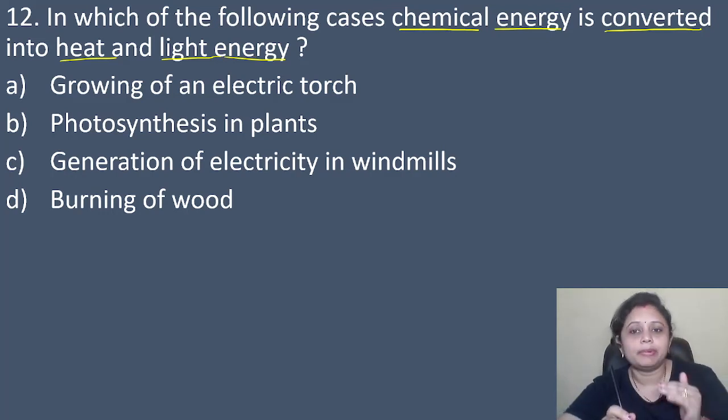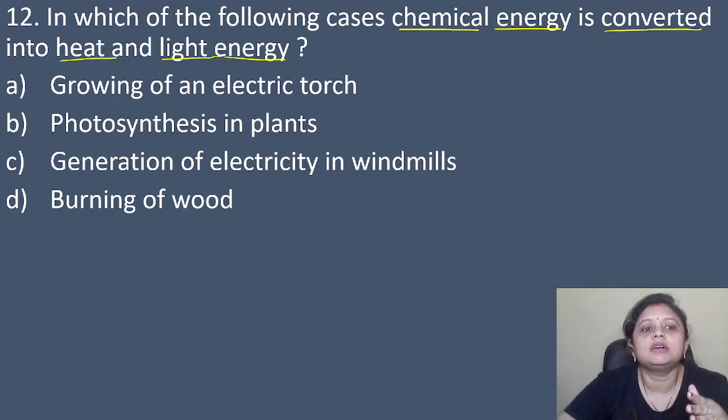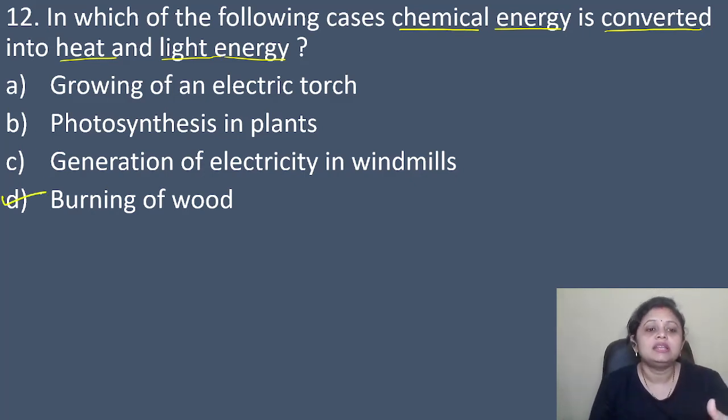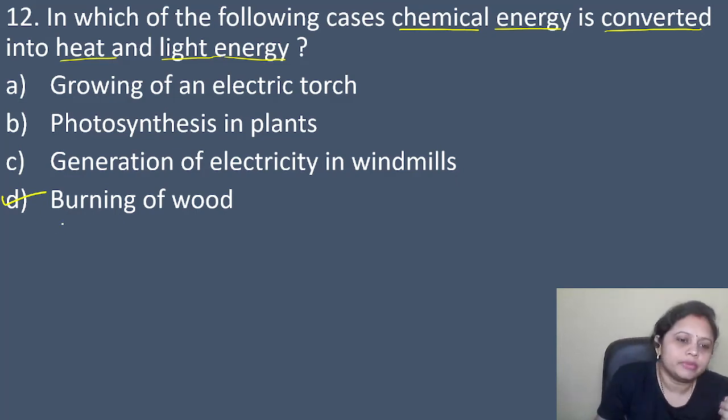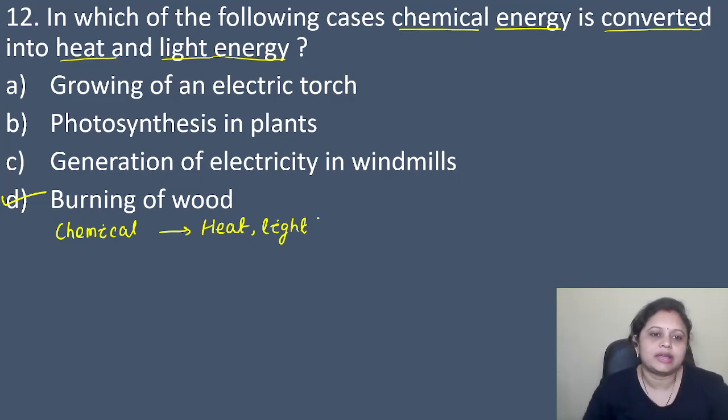See, in case of burning of wood, what happens? That wood also contains chemical energy. Okay, and when we burn it, then heat is produced, then light is produced, right? So here the correct answer is option D. In case of burning wood, the chemical energy is converted to heat and light energy, right?